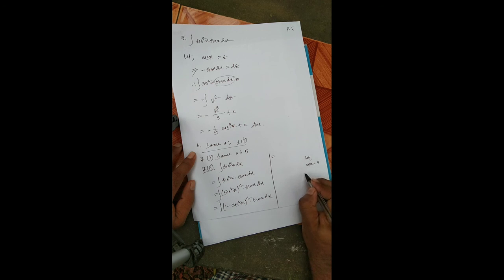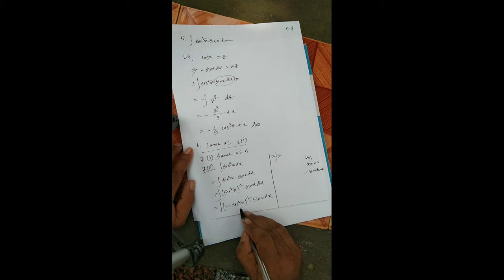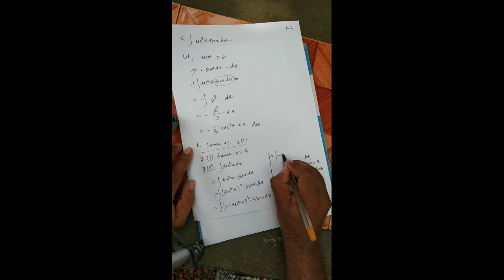Therefore minus sin x dx is equal to dz. Now integration of 1 minus, the value of cos x is equal to z, 1 minus z square.